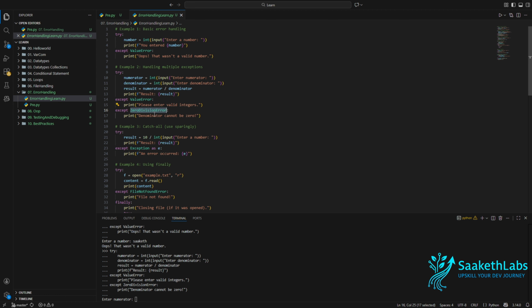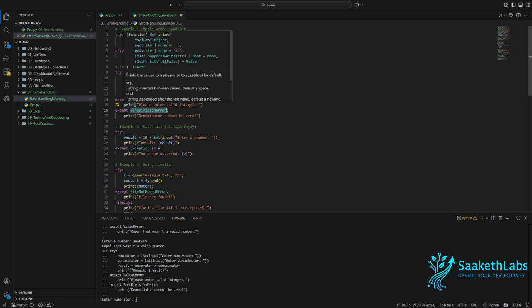One is ValueError: instead of integers, if you type a string or something else, whenever there is a casting error, ValueError gets thrown and this particular statement gets executed. But whenever there is a 0 in the denominator, ZeroDivisionError gets thrown.